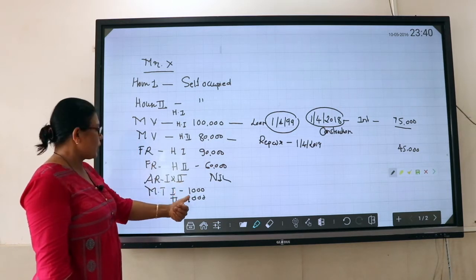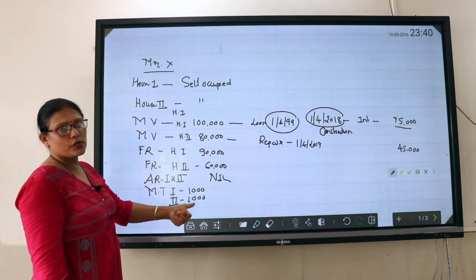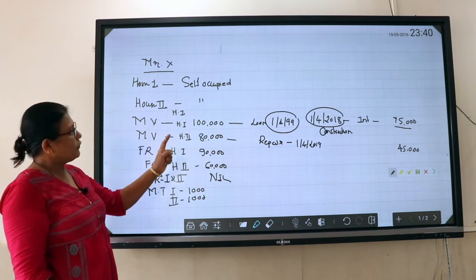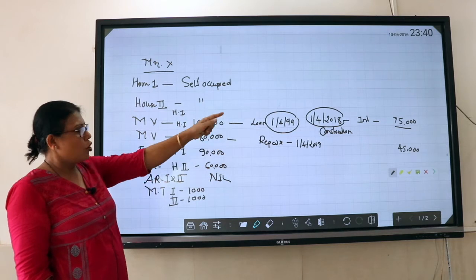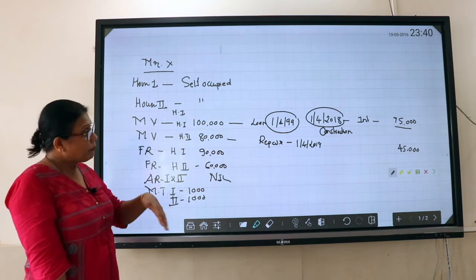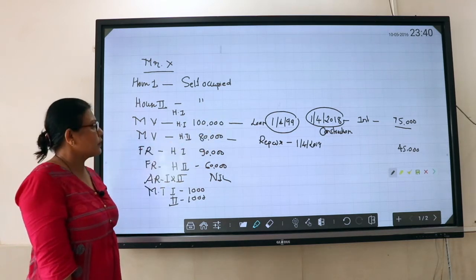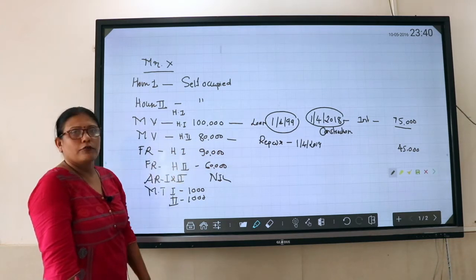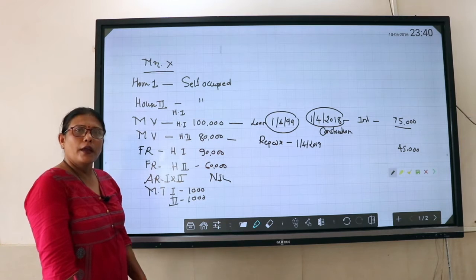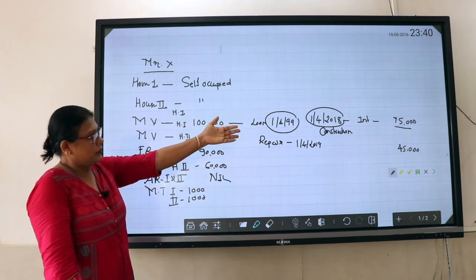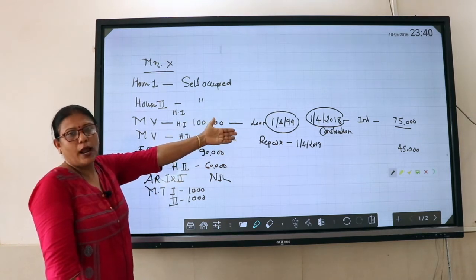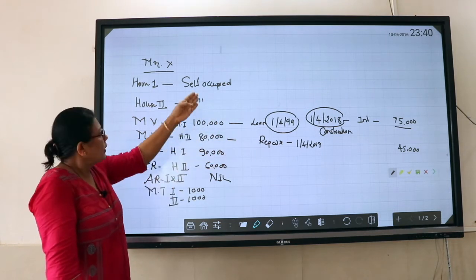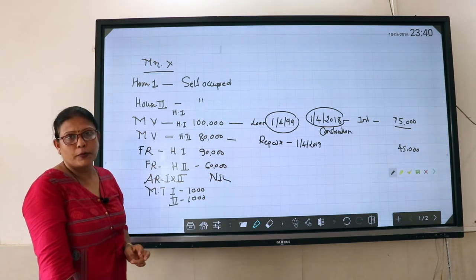Municipal tax of house 1 is 1,000 and house 2 is another 1,000, and there is interest on borrowed capital. For the first house, he has taken it for construction on 1st April 2018, and the previous year's interest is 75,000, whereas for the second house he has taken a loan for repair, which comes to 45,000. I am explaining how to claim a deduction under section 24 in case of a self-occupied house property.